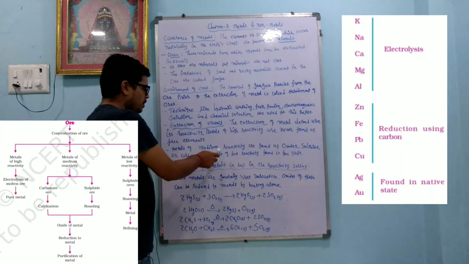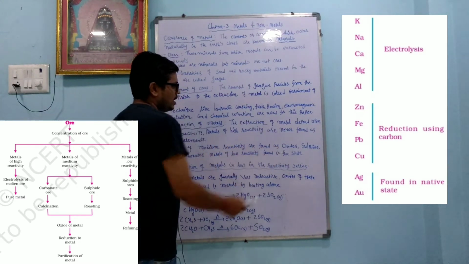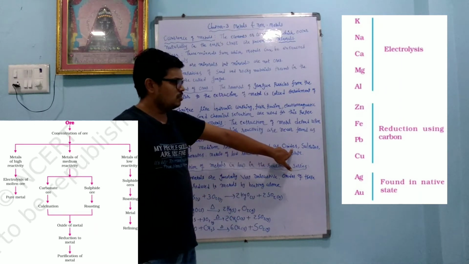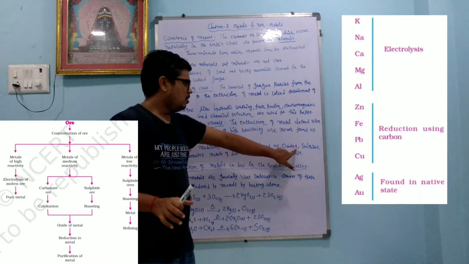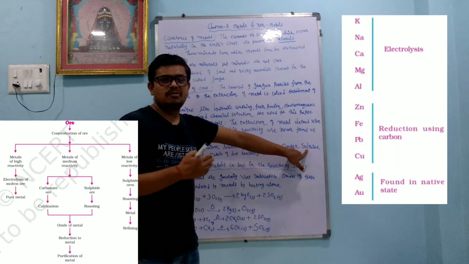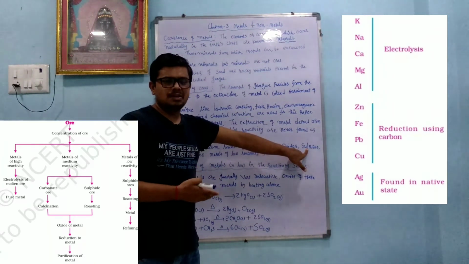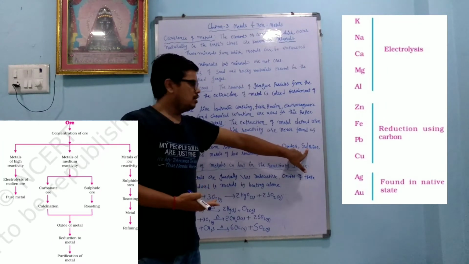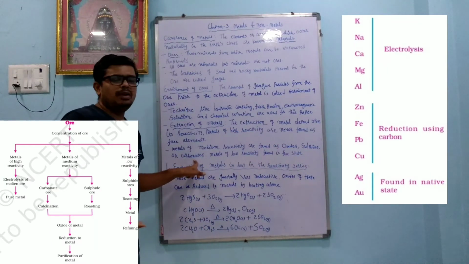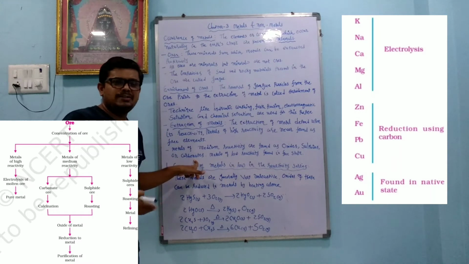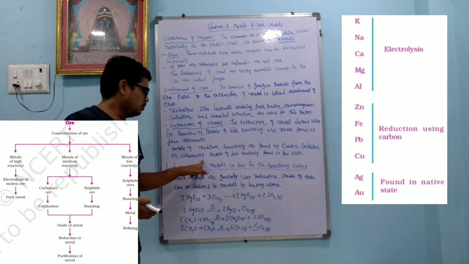Metals of medium reactivity are found as oxides, like zinc oxide, or they are available as sulfides. Sulfur is a negative ion. Like cupric sulfide, zinc sulfide, iron sulfide, or they are available in the carbonate form, magnesium carbonate, calcium carbonate.